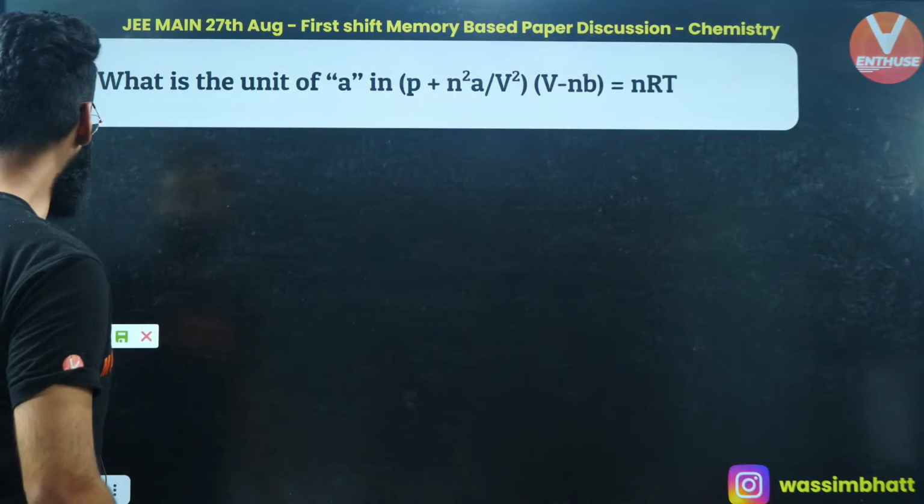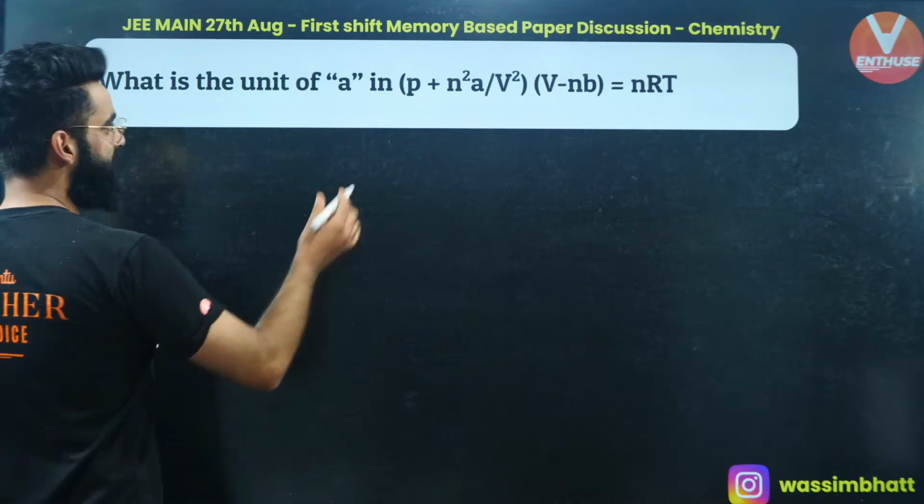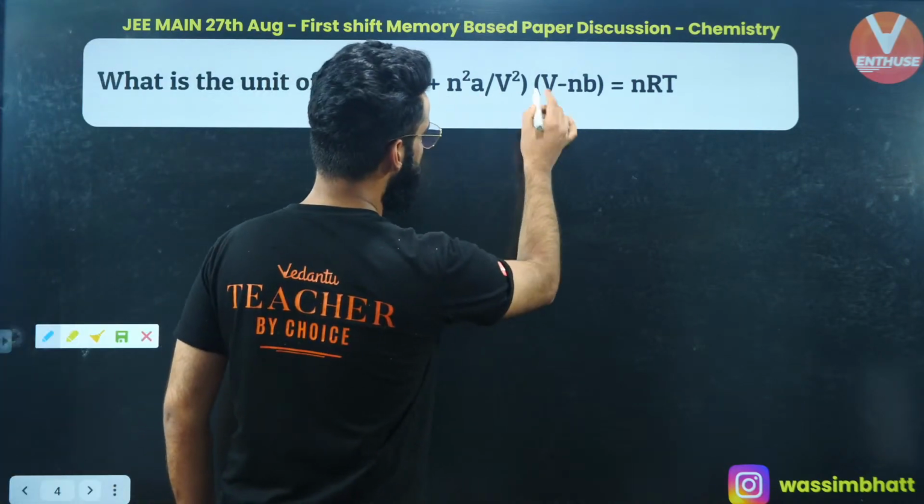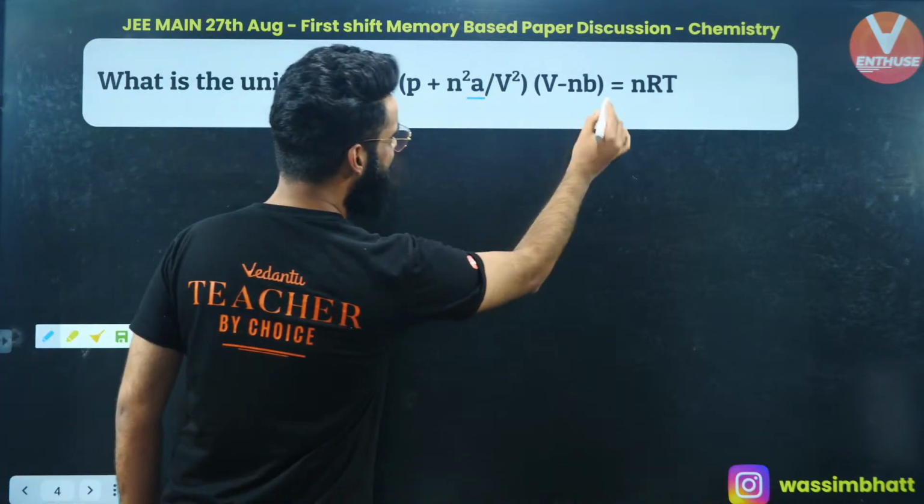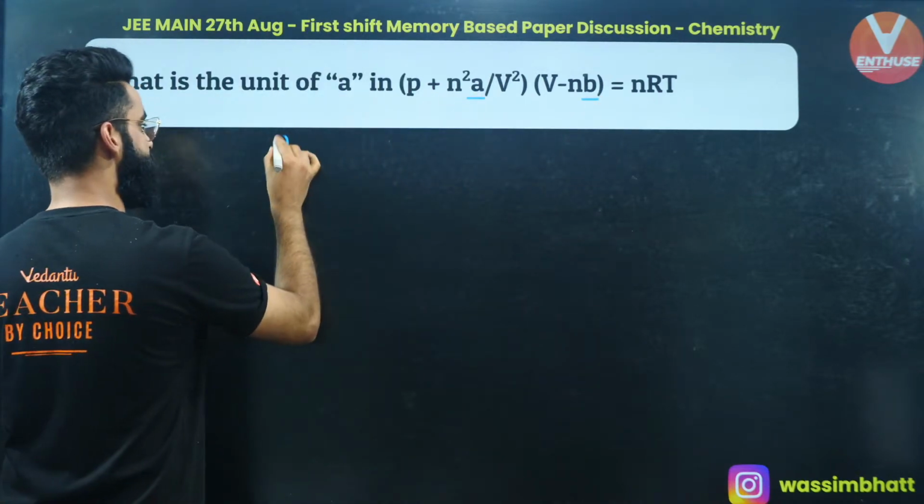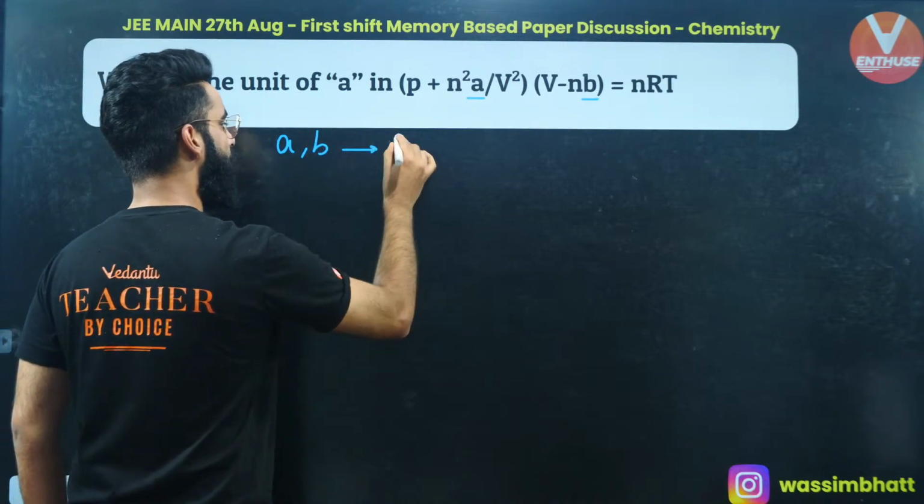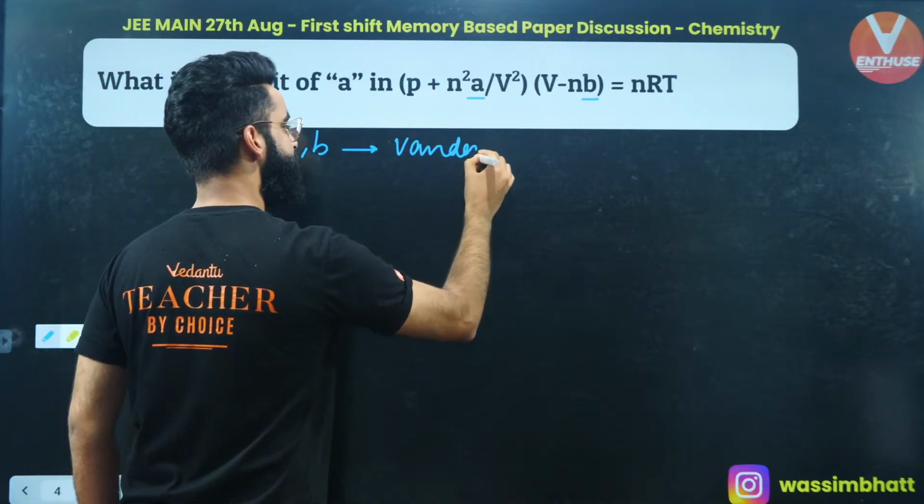Have a look, people. First of all, if you remember your van der Waals gas equation, that is (P + an²/V²)(V − nb) = nRT. This a and b are what we call van der Waals constants.